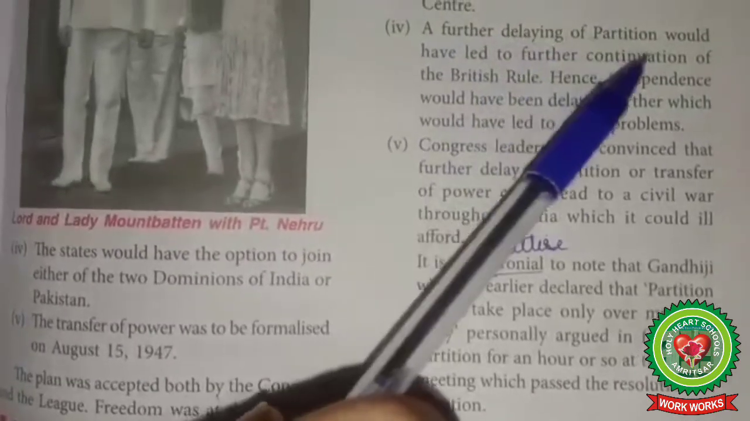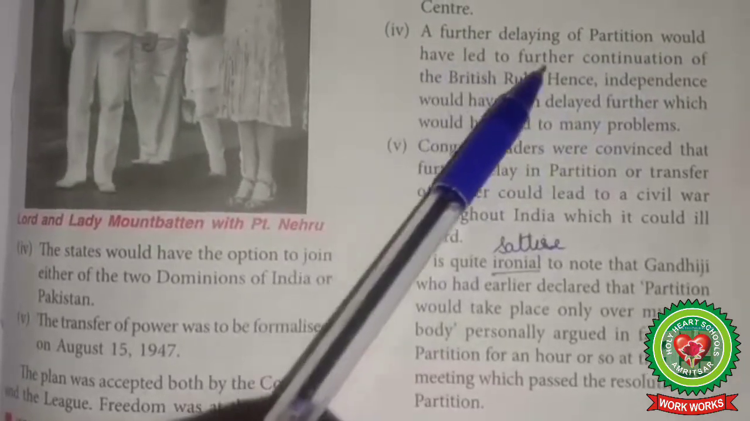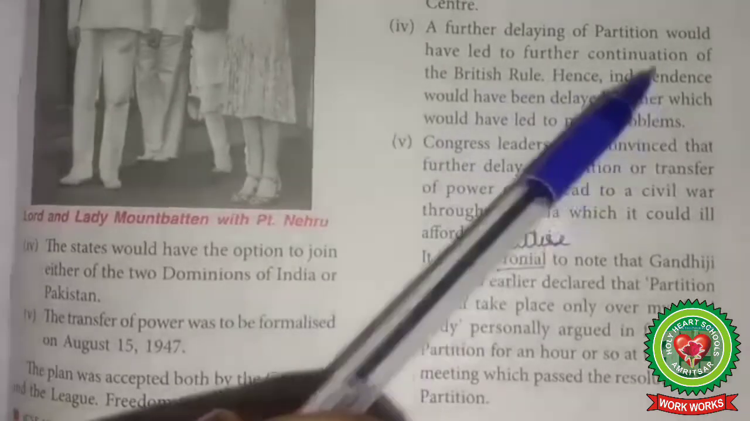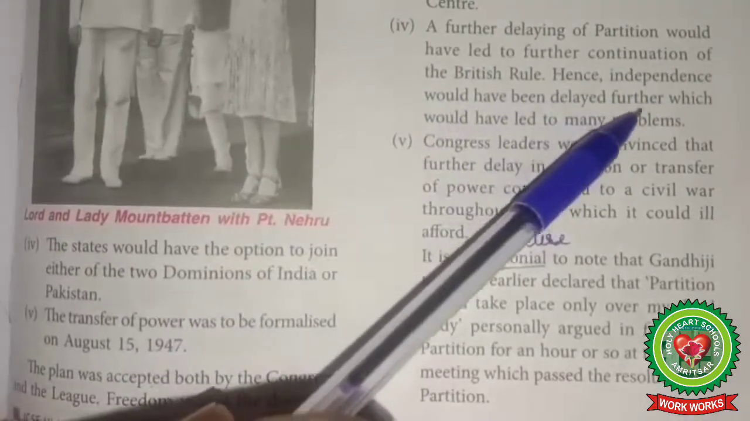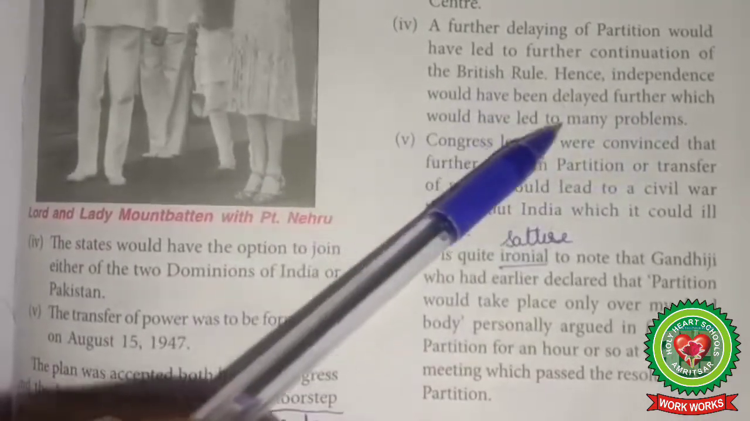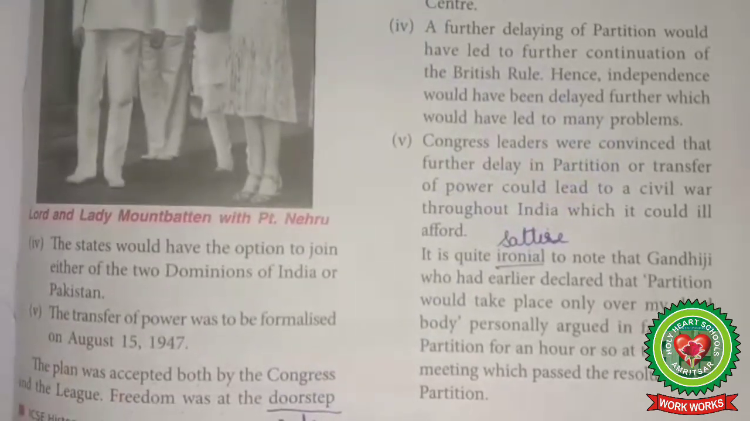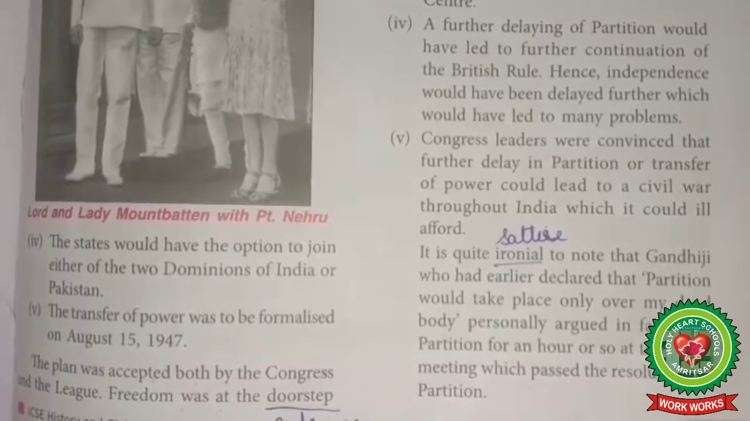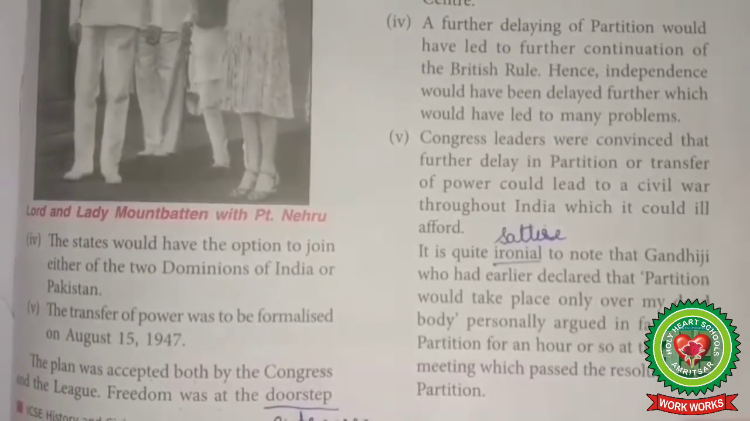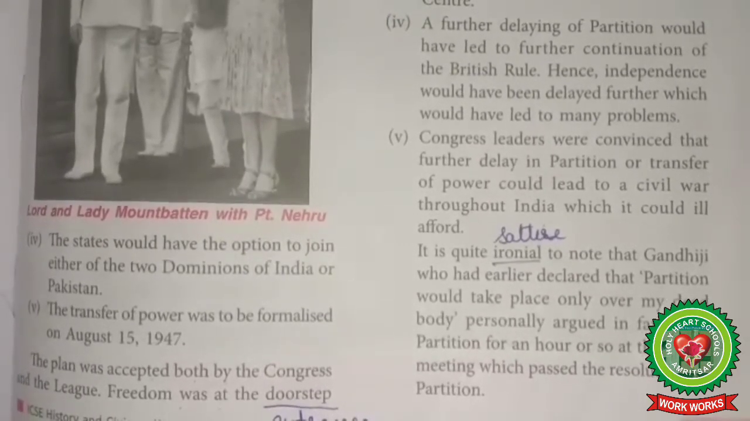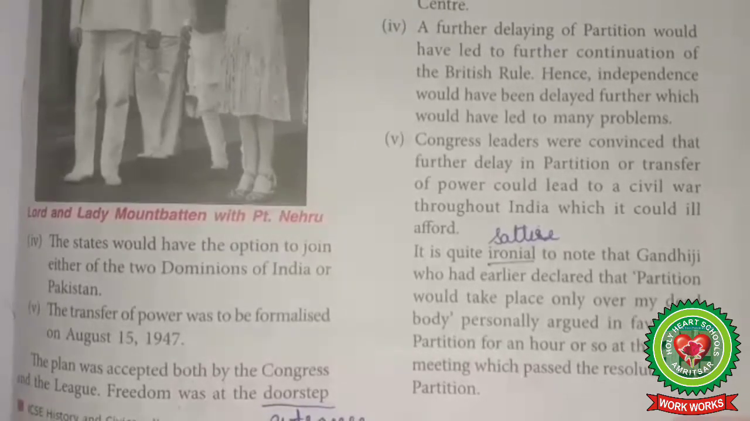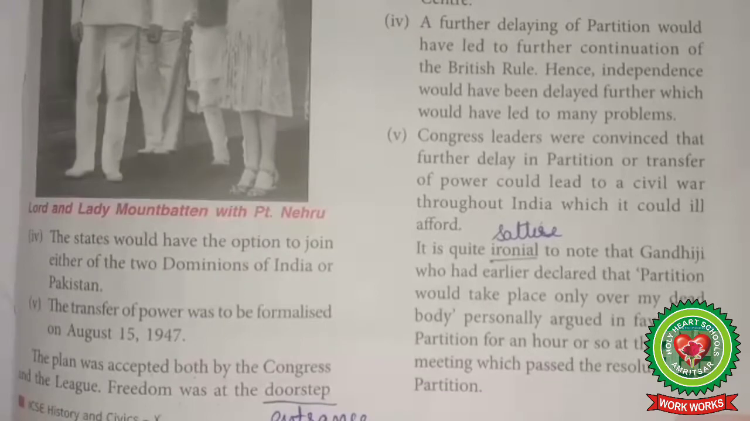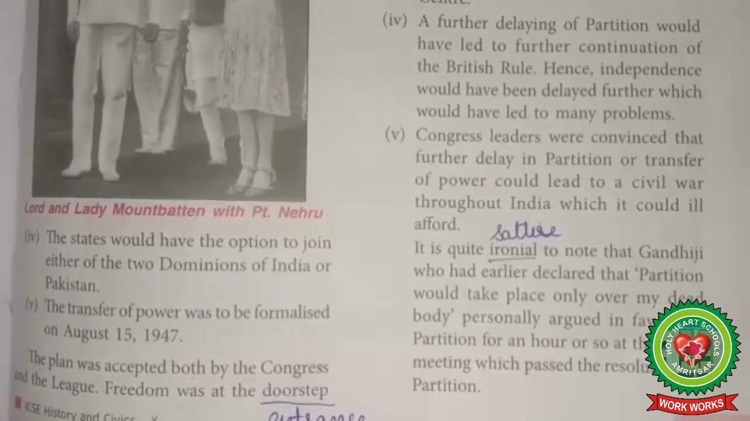A further delaying of partition would have led to further continuation of the British rule. Hence, independence would have been delayed further, which would have led to many problems. Any further continuation of British rule would mean a greater calamity for India. The British were instigating the rulers of the Indian states to remain independent. Hence, partition was the price for immediate independence.